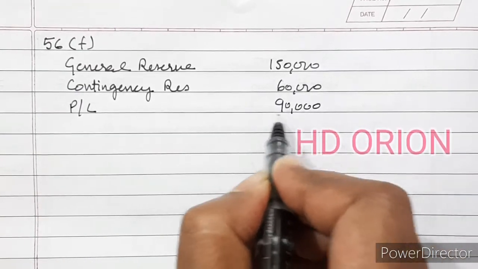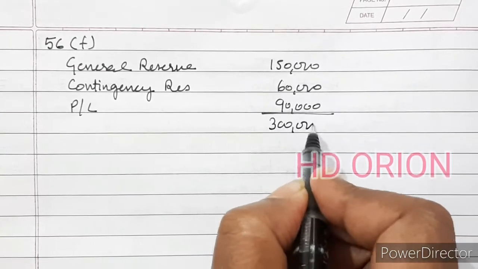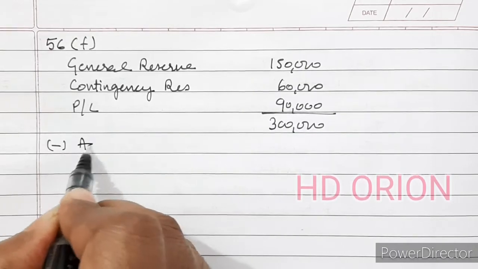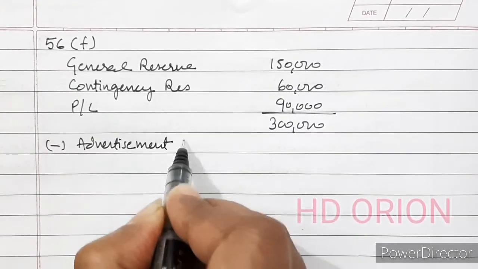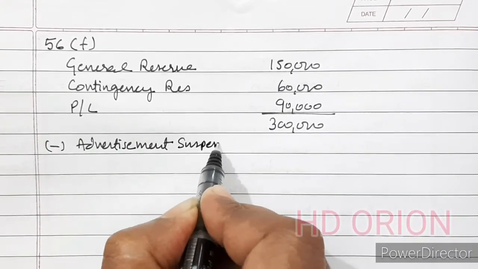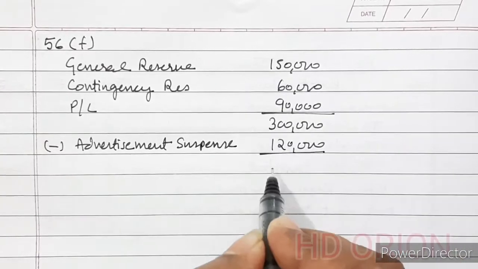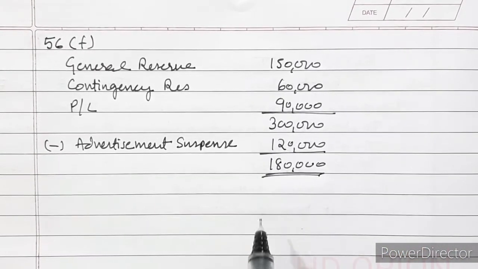These are all credit balances. So if we add this, we will get 3 lakh. Now advertisement suspense 1,20,000. So it is 1,80,000 for which we have to take care of.